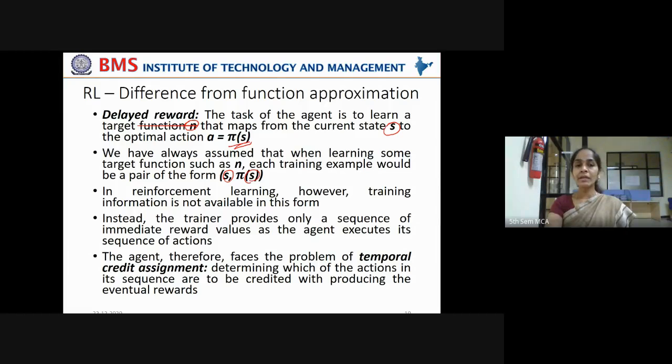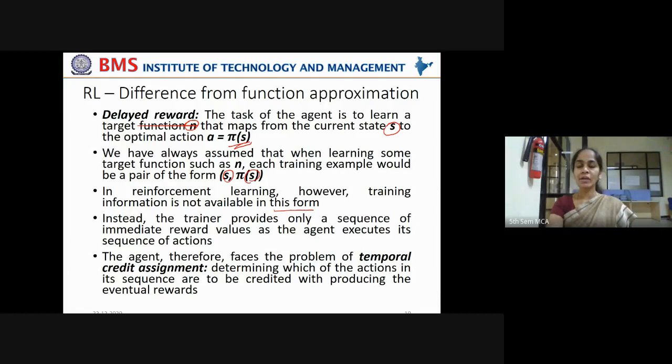Got it? Now in reinforcement learning, however, training information is not available in this form, not at all. When a robot is learning to behave in an environment or do its task in an environment, will it be in the form of training examples, attributes and labels? Do you have, like in your previous cases, when learning is done by the machine learning algorithm? No. It will get data from sensors, it will get data from environment, it will get data in the form of feedback. The format is entirely different.